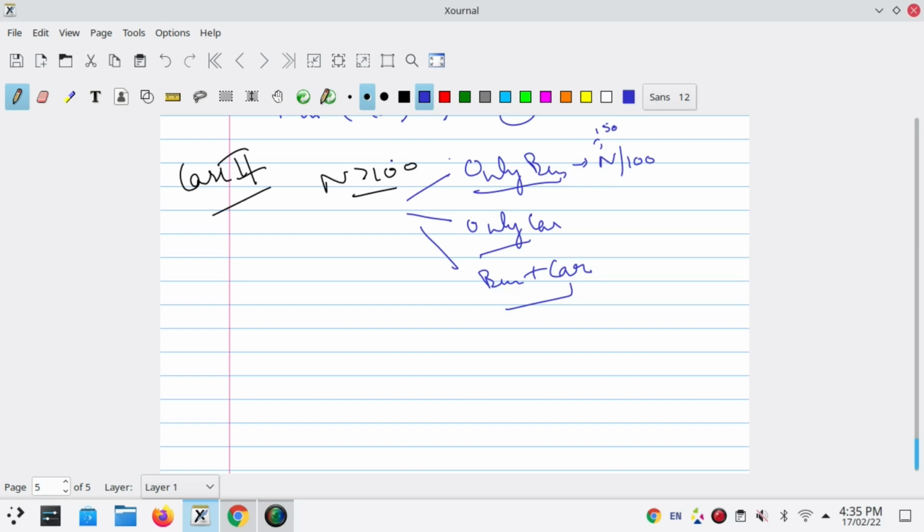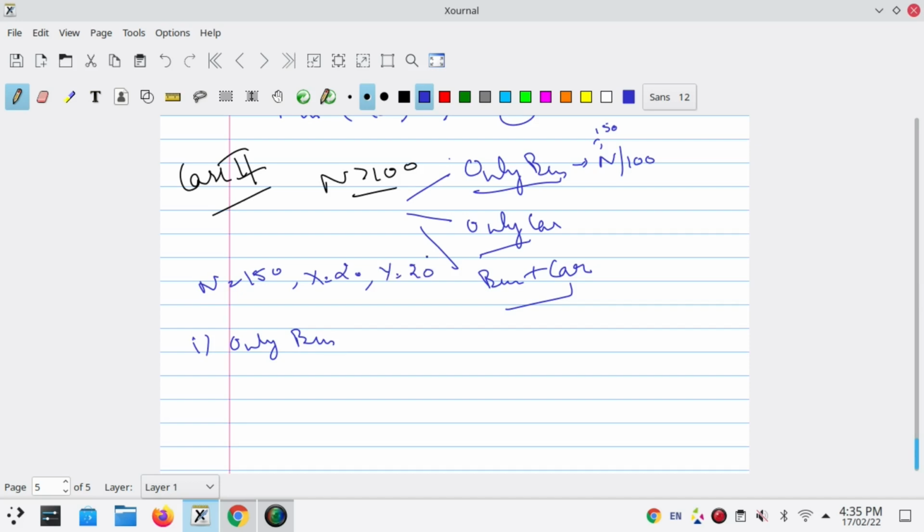Let me write this here. First case, only bus: we are taking n equals 150, and let's say x equals 20 and y equals 20.